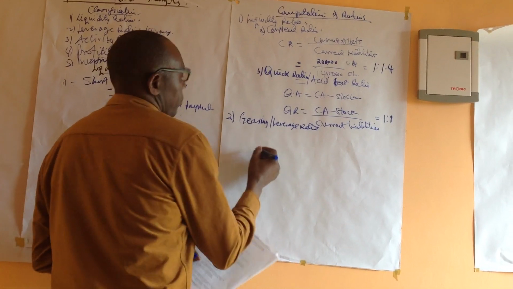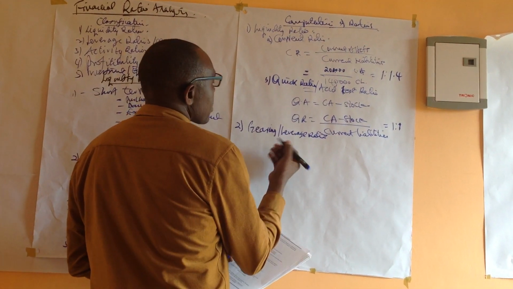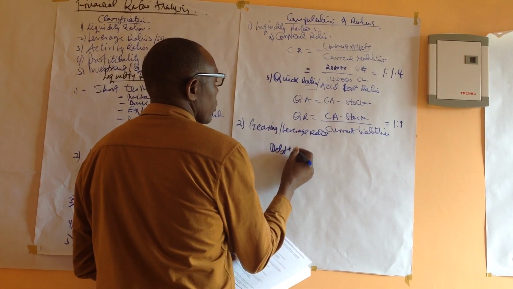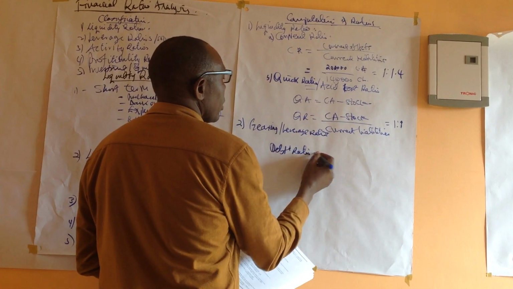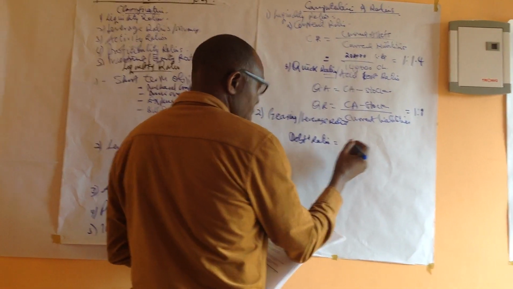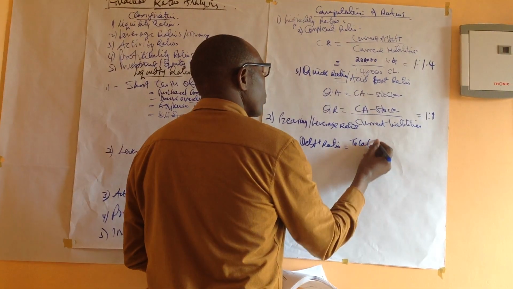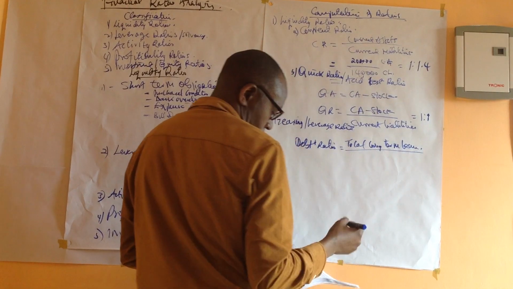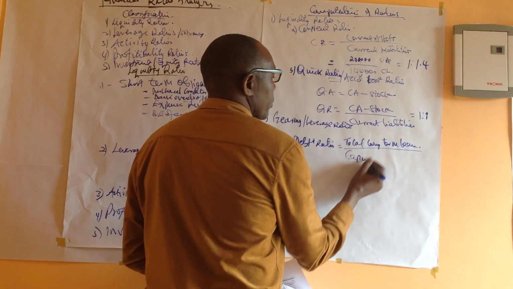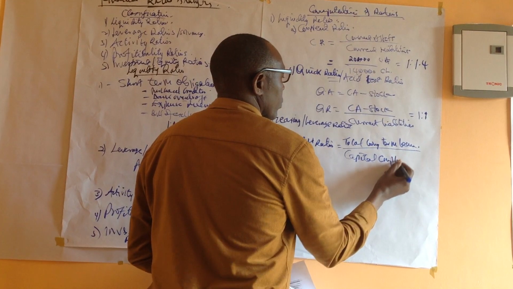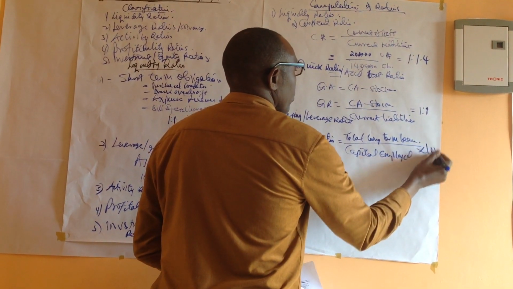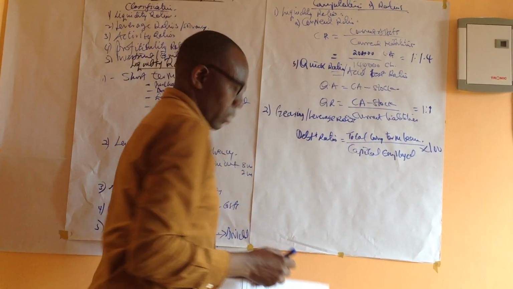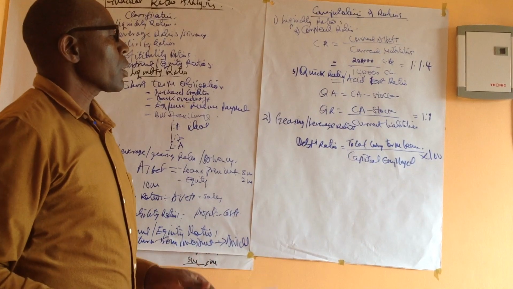So the formula, which we talk about as the debt ratio or the gearing ratio, is the total long-term loans over the capital employed, times 100.